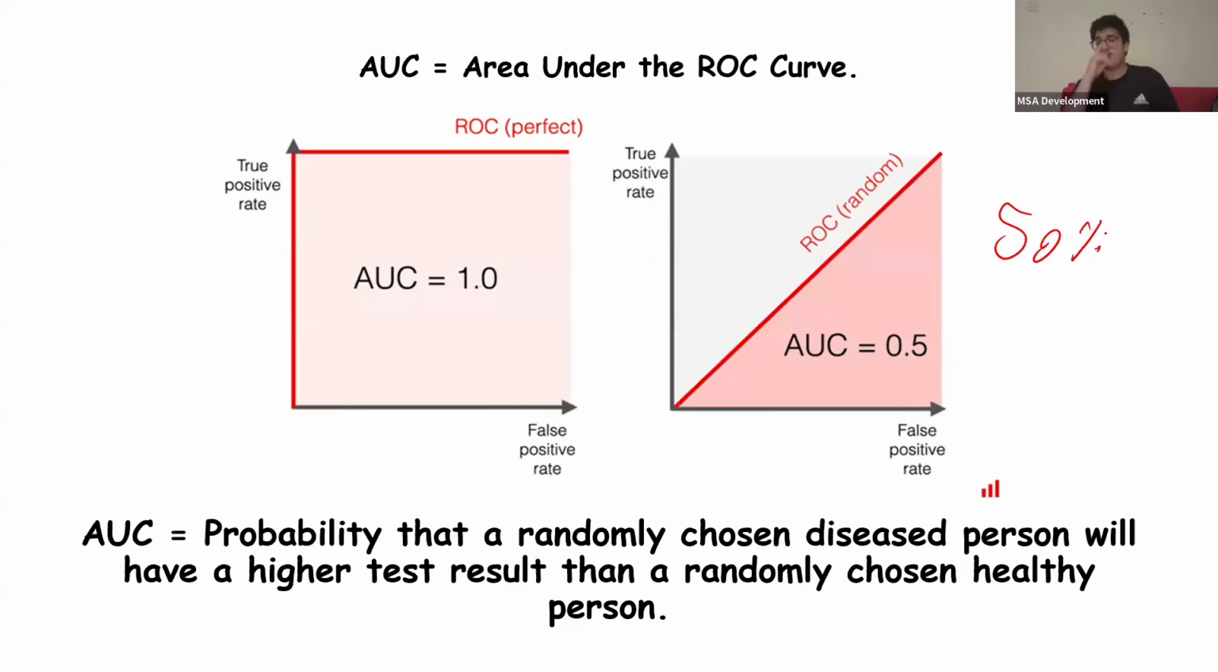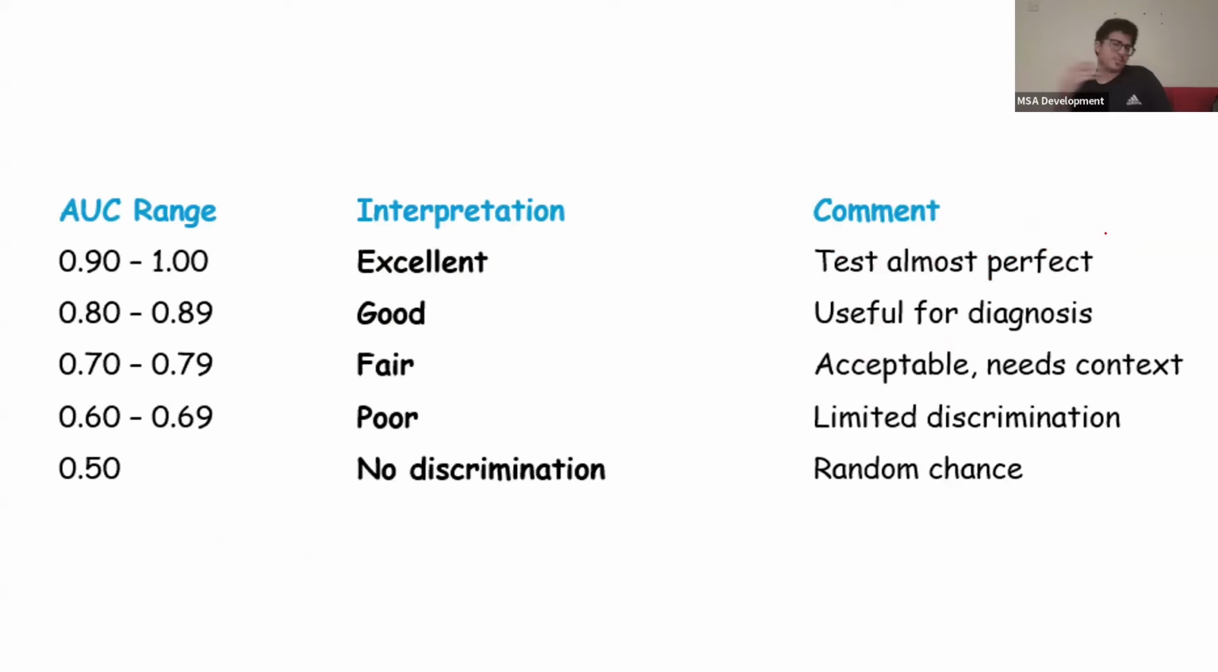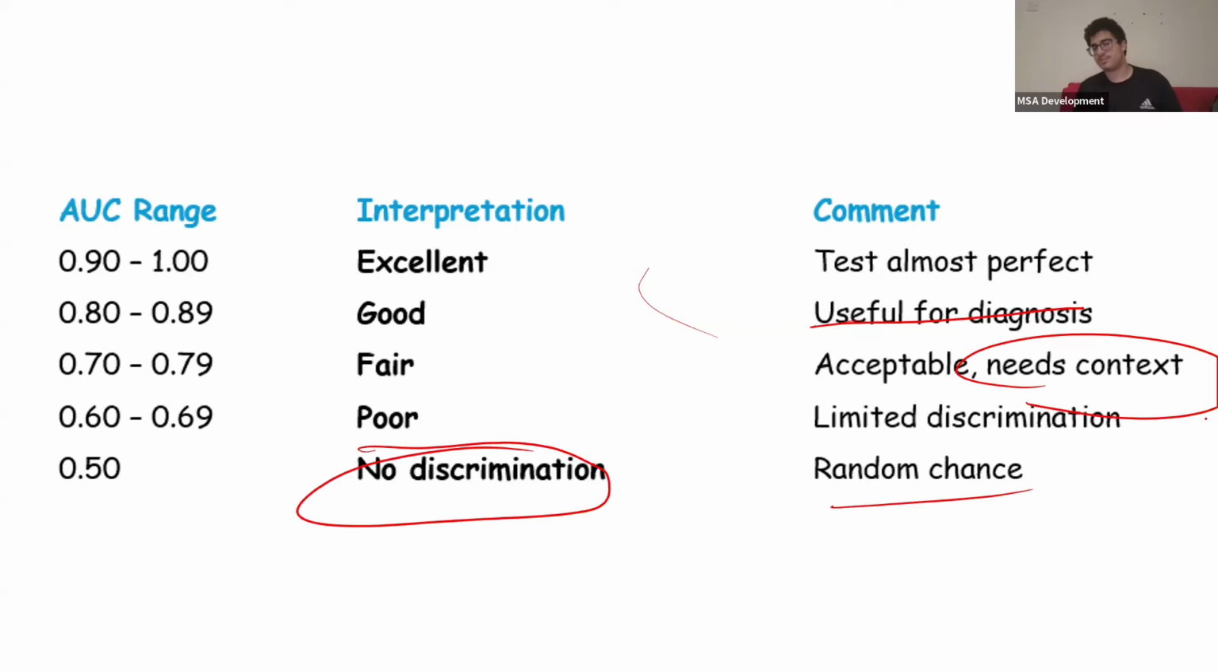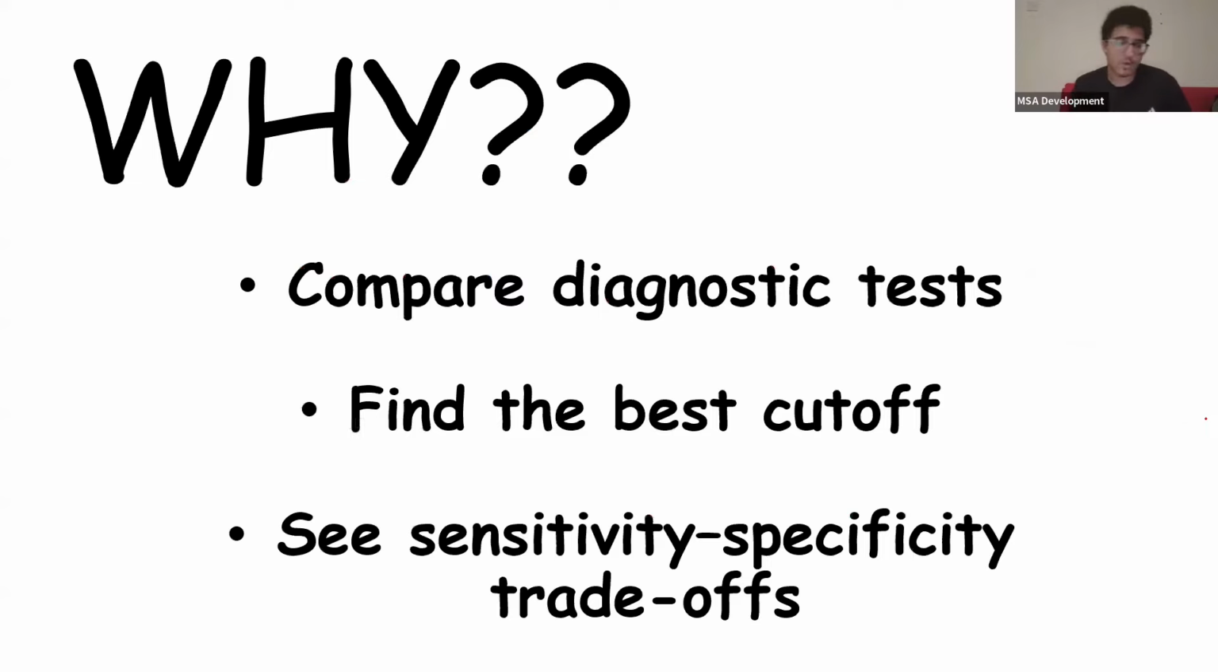Okay, so we have these AUC ranges. I don't know if she expects you to memorize them, but it's good to know. So 0.9 to 1 is excellent. The test is almost perfect. AUC of 0.8 to 0.89 is useful for diagnosis. 0.7 to 0.8 is fair. But once we get to this level, we need context. We need symptoms or some kind of disease-specific symptoms to affirm this test. Okay, it's acceptable. Once we get to 0.6 to 0.69, it becomes poor. Once we get to 0.5, it's useless. No discrimination, random chance.